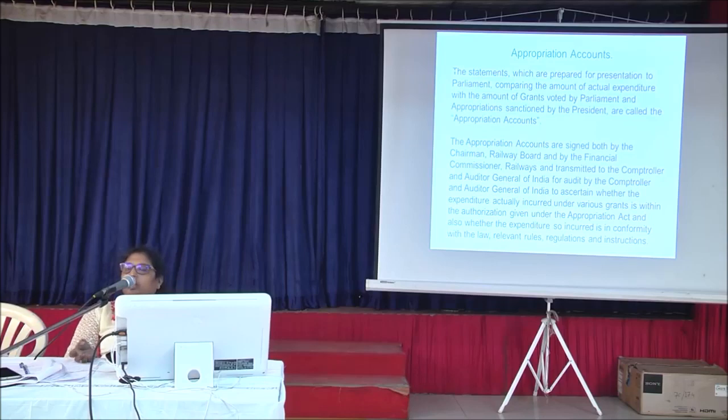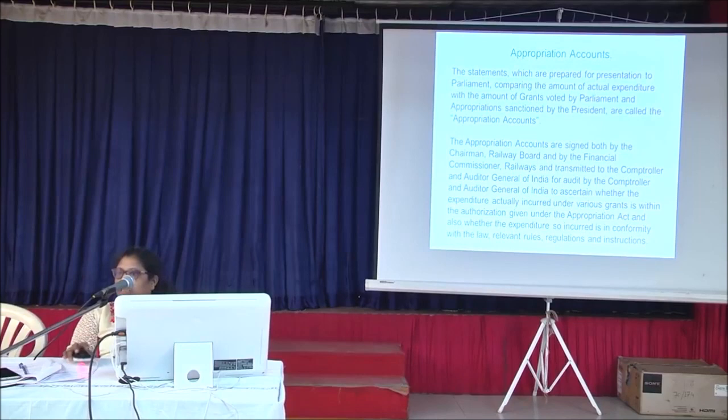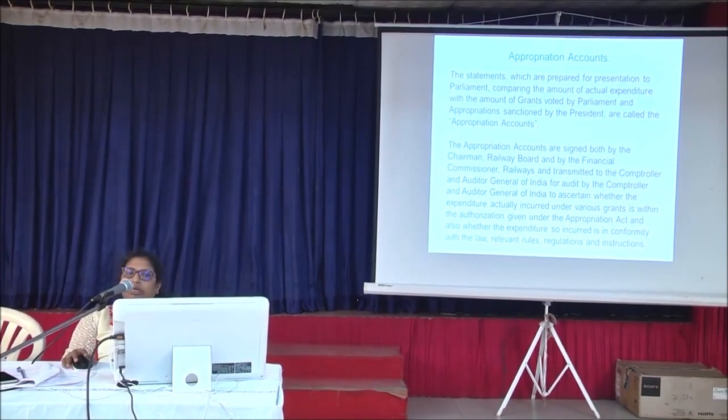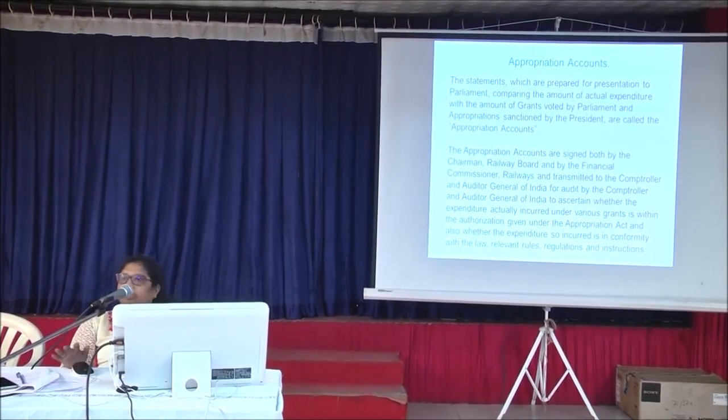Appropriation accounts are prepared. It is prepared for each revenue demand. It is prepared for various schedules like classification, misclassification of expenditure, wrong booking, etc. And this is submitted to the audit. The audit vets it. When the audit approves it, it is okay.